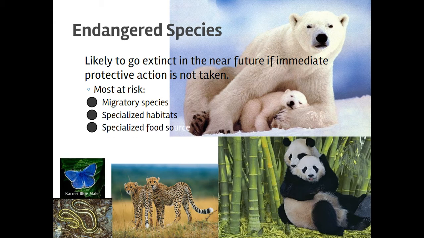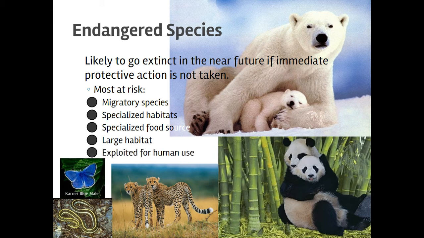Specialized food sources is another big concern for the same reason that I've already mentioned. Like if you only eat one thing, and that one thing is gone, looking at you, panda bears, okay, suddenly you don't have an alternate food source. And while it's easy to say, well, they can just eat something else, when a species has eaten the same thing for thousands of years, they don't magically just start eating other stuff. Okay? And then I kind of mentioned this with cheetahs, but large habitats, as well as specialized or needing certain things, but needing that size of a habitat can also be a concern.